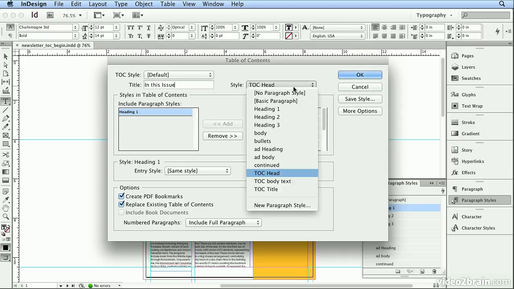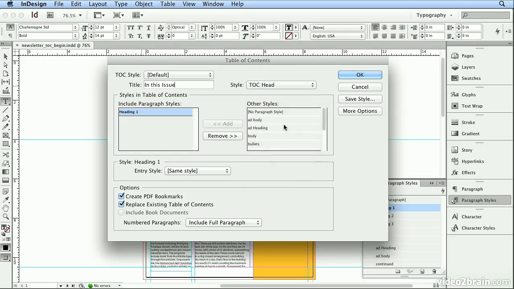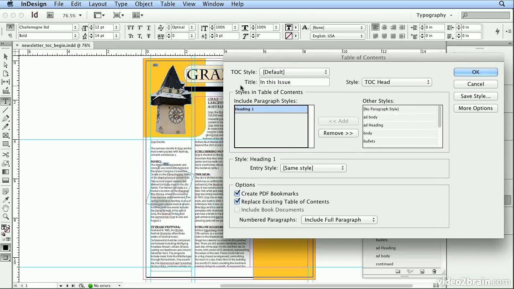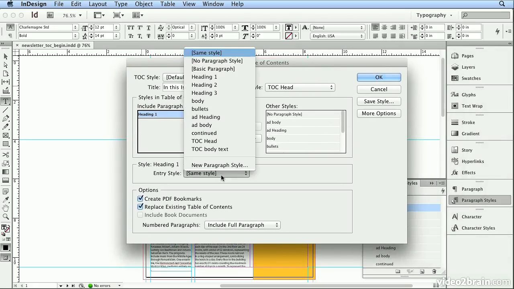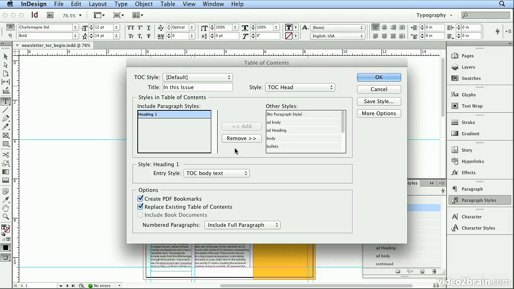And I also built in this document a TOC or table of contents head style. So it is controlling the formatting. The heading 1 was added as an entry, but I don't want it to look like this heading 1. So InDesign will build for you here in entry style a TOC body text style. Since I've already tested this, the TOC body text is already formatted. What InDesign does is it takes the actual text that is in the style heading 1, puts in a tab character, and then the page number where it occurs.